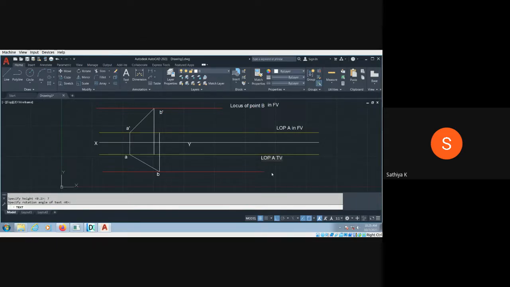This is the locus of point B in top view. So this is the final.